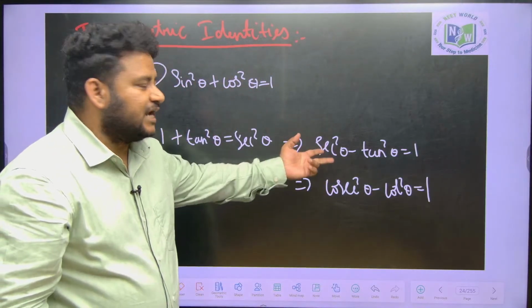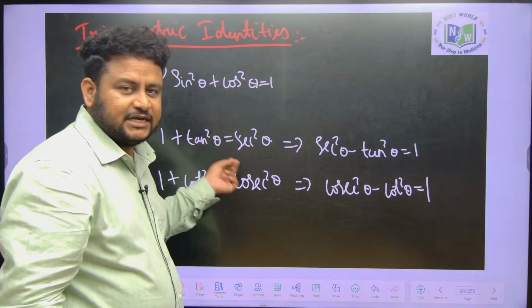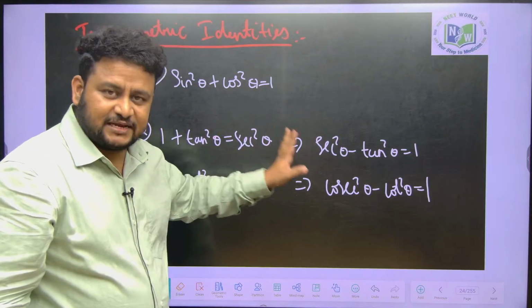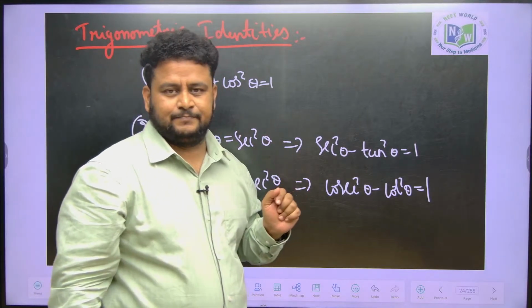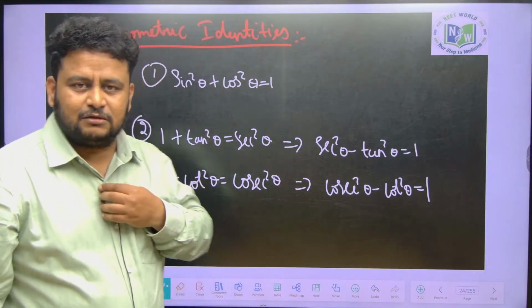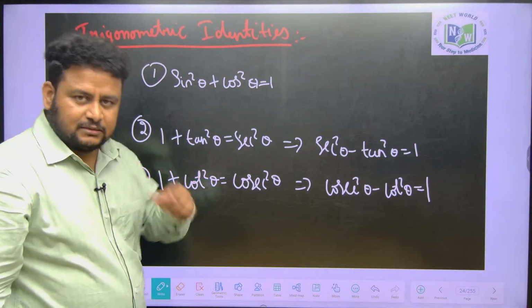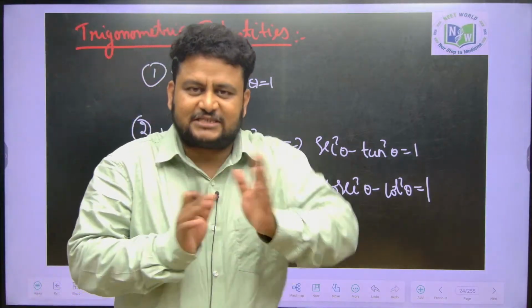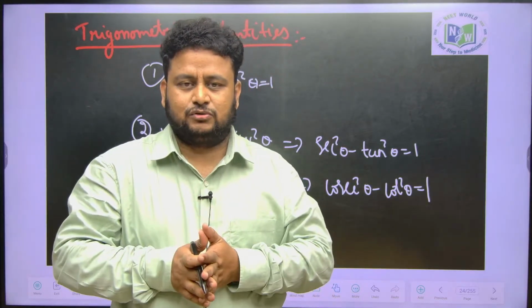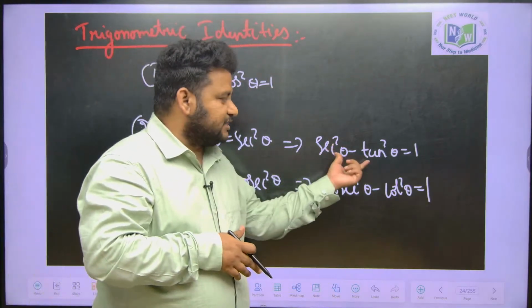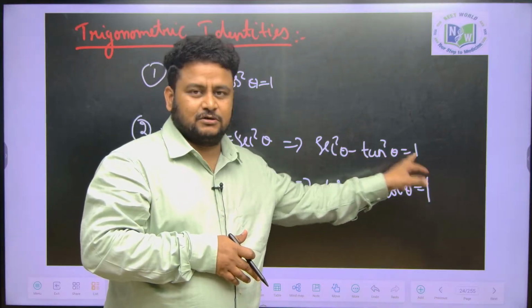So this is how we will transform the given identity into various forms. You should learn these various forms because in competitive examinations, they will not use the formula directly. You should learn various ways to use the formula. That is what I told you, not just learning from LHS to RHS. You should learn the other way around, that is from RHS to LHS also. Suppose you see a question like this, you should be in a position to put this value equal to 1.